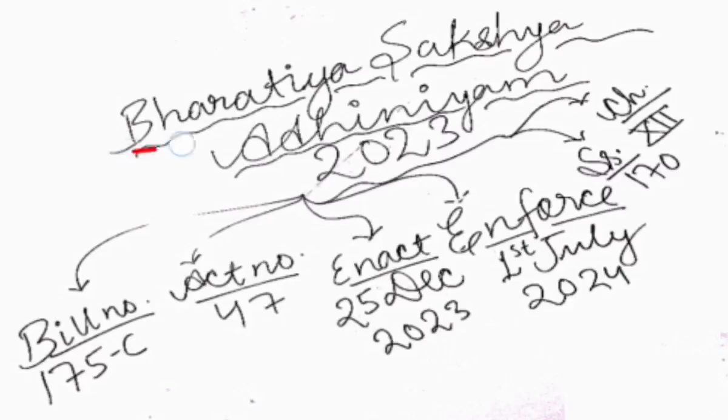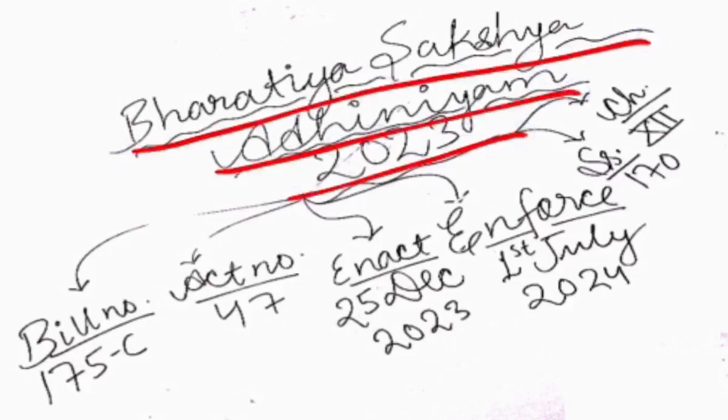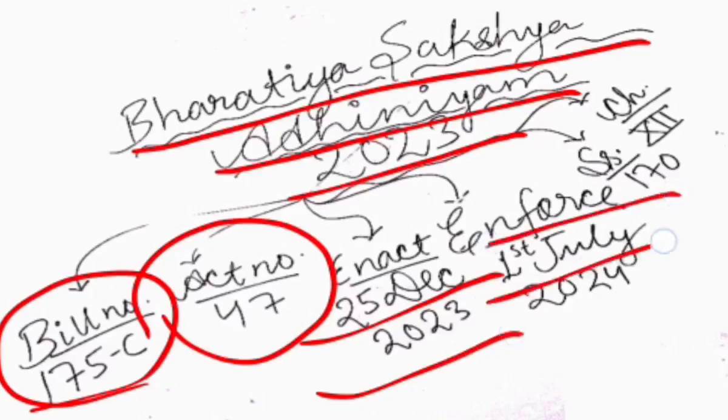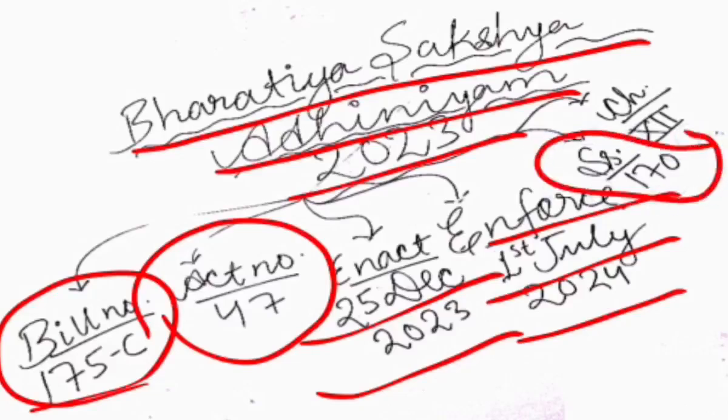Now we will see the general introduction of Bhartiya Sakshya Adhiniyam 2023. Bill number 175C of 2023, Act number 47 of Bhartiya Sakshya Adhiniyam 2023, and enactment date 25th December 2023, and enforcement date is 1st July 2024. Total sections are 170 and total chapters 12 of Bhartiya Sakshya Adhiniyam 2023.